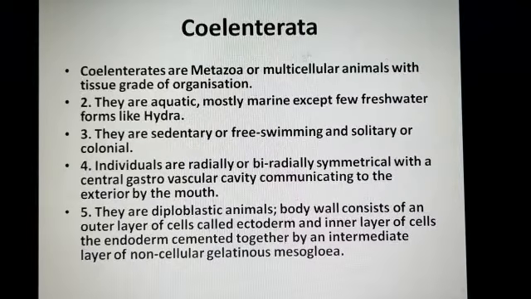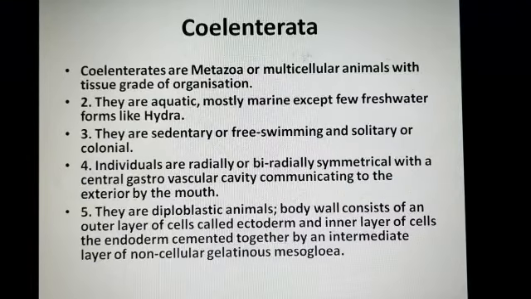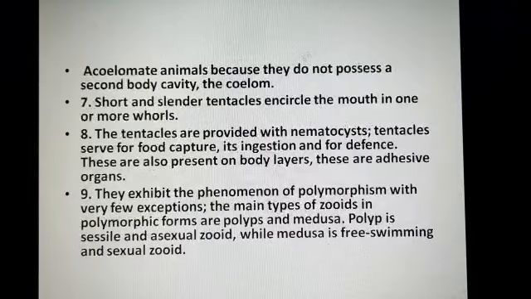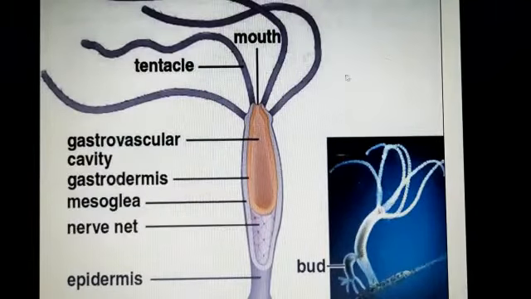They are sedentary or free swimming, and solitary or colonial. Individuals are, important line, radially or biradially symmetrical. That means radial symmetry as well as bilateral symmetry are present. A centrally marked gastrovascular cavity is present. Student, in this figure you can see this cavity. This is the gastrovascular cavity. In coelenterates, the gastrovascular cavity is present.